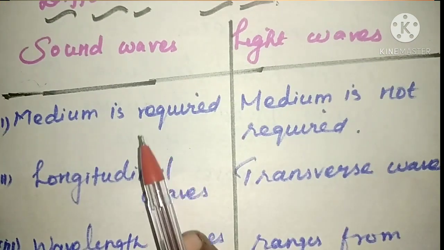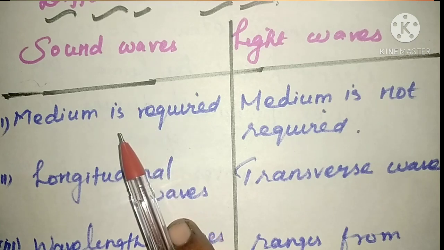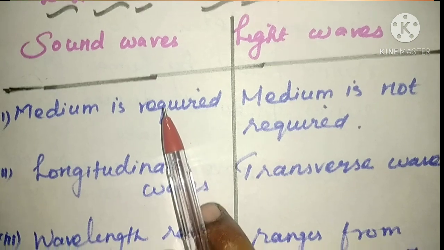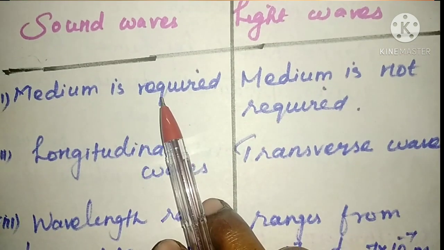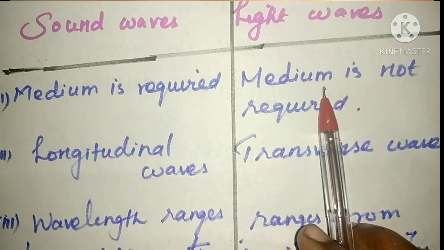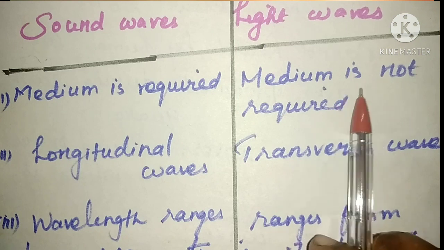First point, for the propagation of sound waves, a medium is required. Sound does not travel through vacuum. It requires a medium, either air medium, water medium, or solid medium. For light waves, a medium is not required. They can even travel through vacuum.